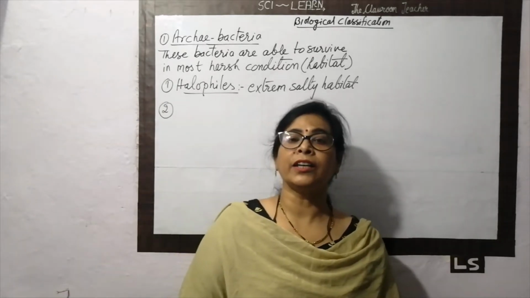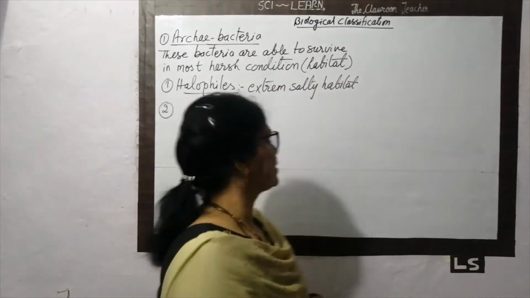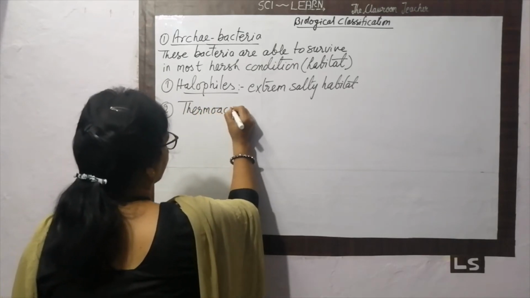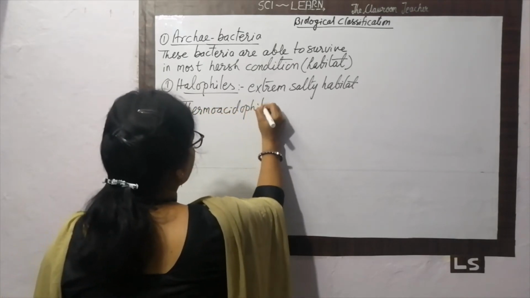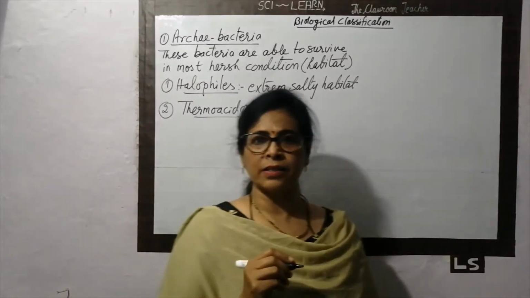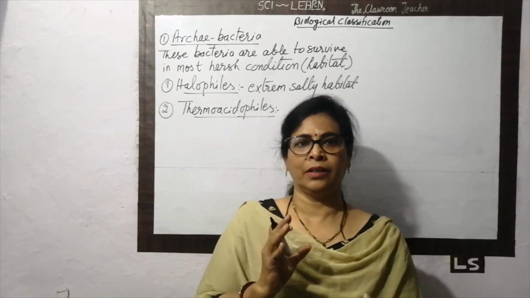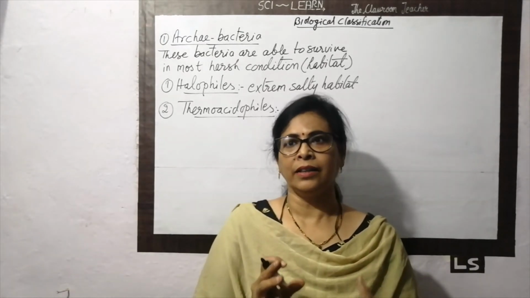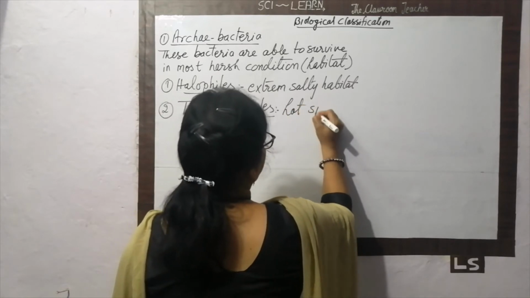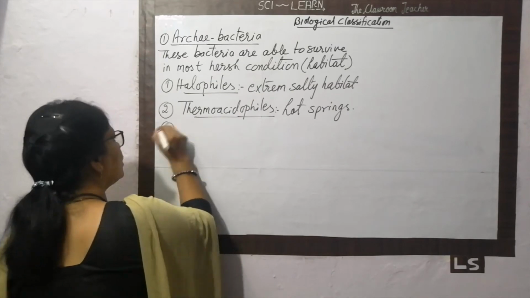The second type of bacteria which are able to survive in extreme conditions is called the thermoacidophiles. What is the peculiarity of thermoacidophile bacteria? These bacteria are able to survive in hot and acidic habitats. They are called the thermoacidic bacteria. They are able to survive in hot springs. This is also one harsh condition. This is not the normal condition for surviving.